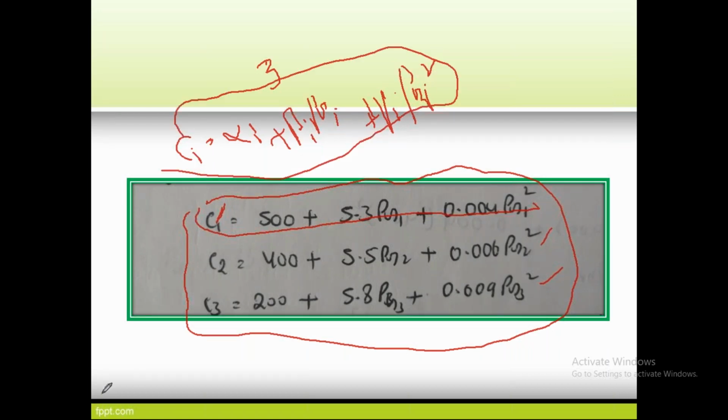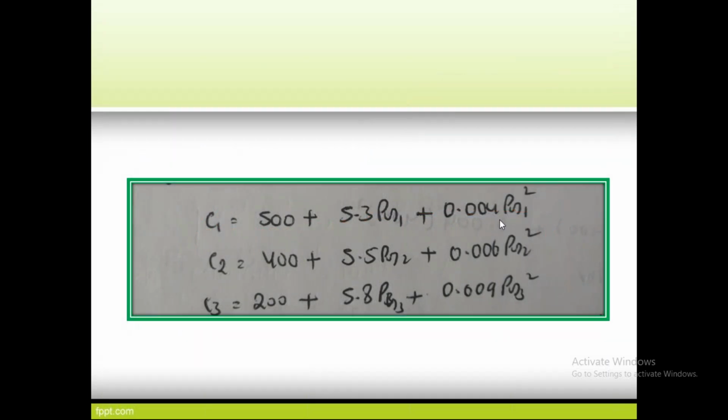Here alpha, beta, gamma are all constants, and PG is the power. The i is the unit number, so this is PG1, PG2. Now what you have to find is the power scheduling for generating unit 1, unit 2 and unit 3.